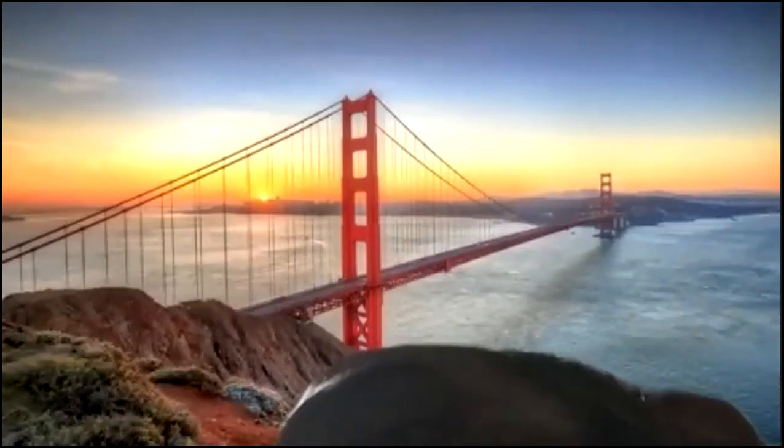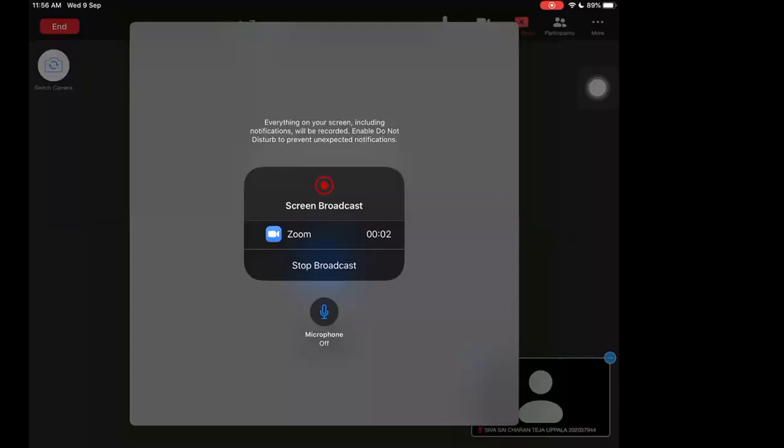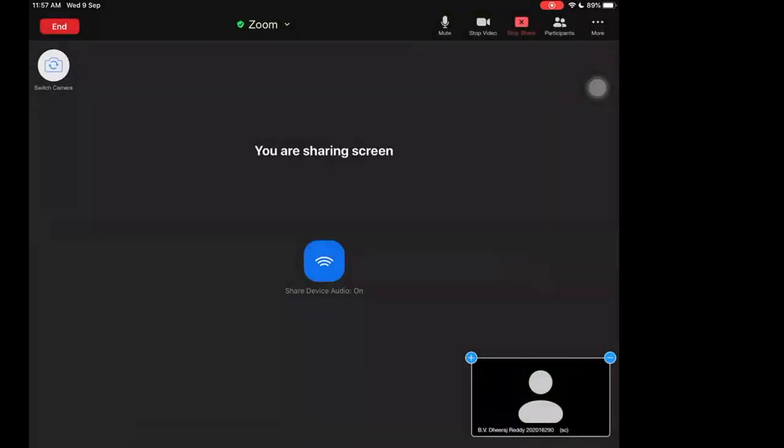Black always, sir. It's not showing even sharing screen. It is showing that I am sharing the screen. No, sir, it's not showing. Wait, then let me do it again. Yes, now it is open. Okay, sir.